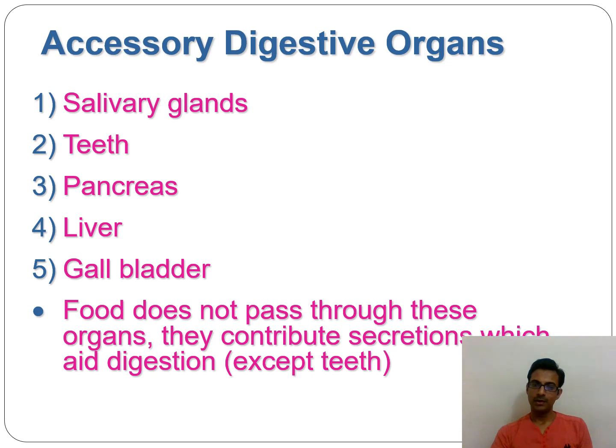And once again, food does not pass through all these organs. They just contribute their secretions which aid the process of digestion, except the teeth. Teeth is the only accessory digestive organ which is not going to secrete anything. It is just going to break the complex, structural food into small pieces that can be easily digested through the alimentary canal, along with the secretions made by all these accessory digestive organs.